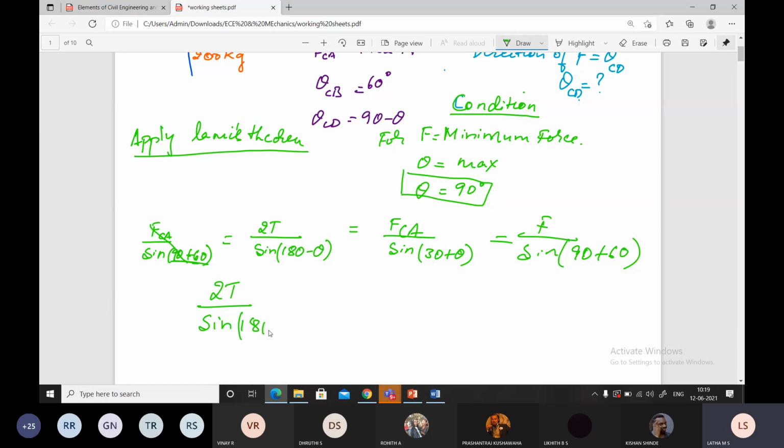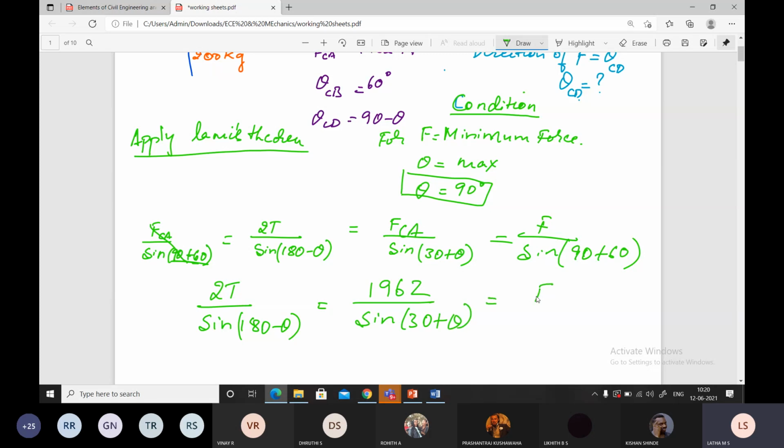180 minus theta is equal to FCA, which is unknown. What is the FCA value, students? 1962. So 1962 divided by sine 30 plus theta.